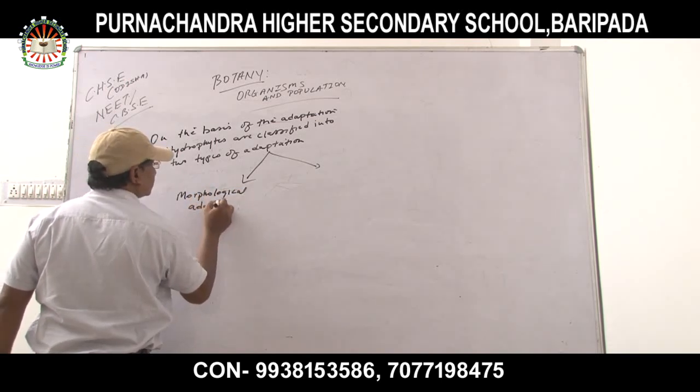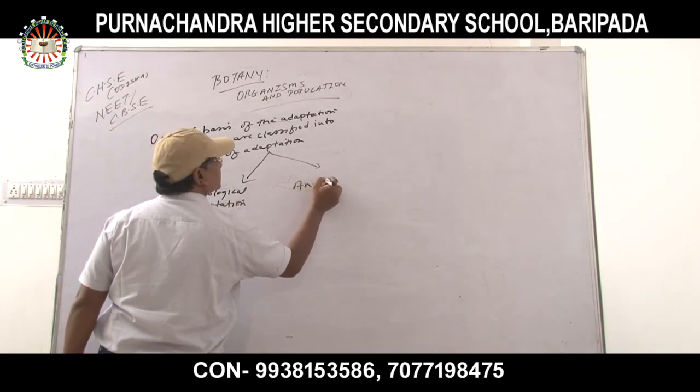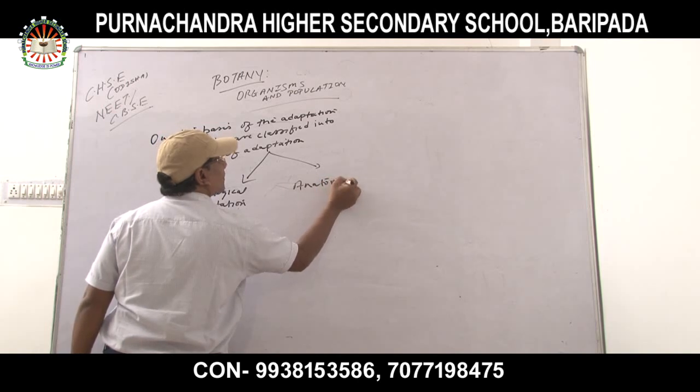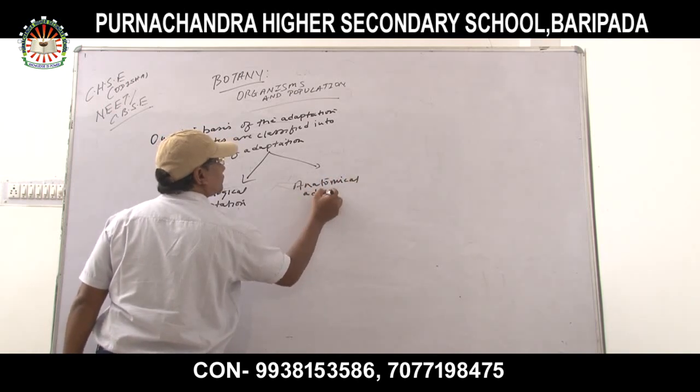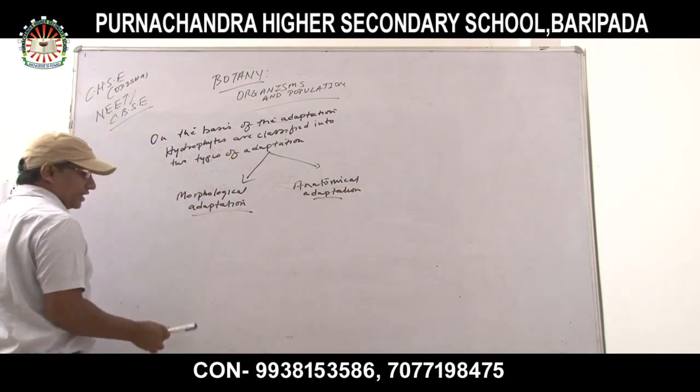So what happens in morphological and anatomical adaptation?